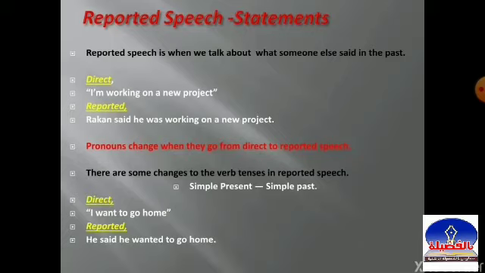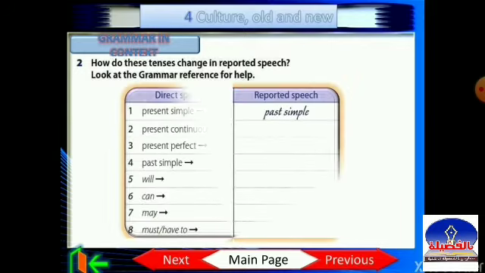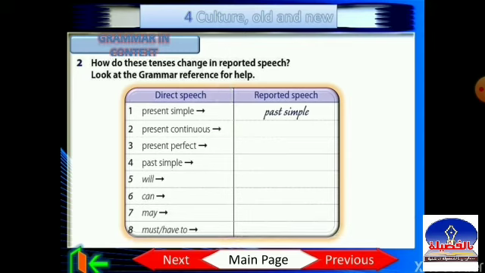Now we will see how verb tenses change in reported speech in the table on page 40, exercise number 2. So open your book, look at exercise number 2. How do these tenses change in reported speech? Look at the grammar reference for help. Let's start. The first one, present simple. Present simple, as I said, becomes past simple.